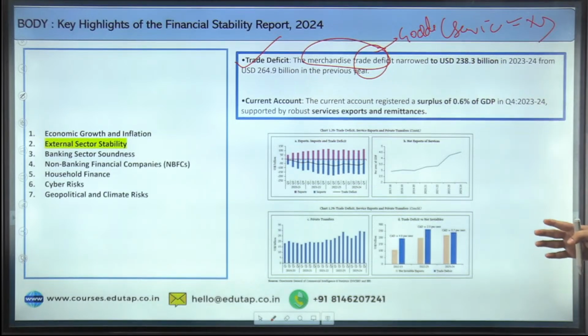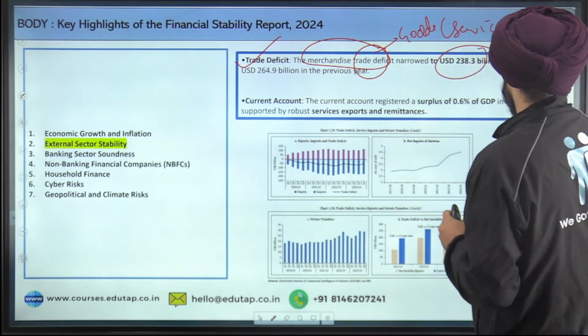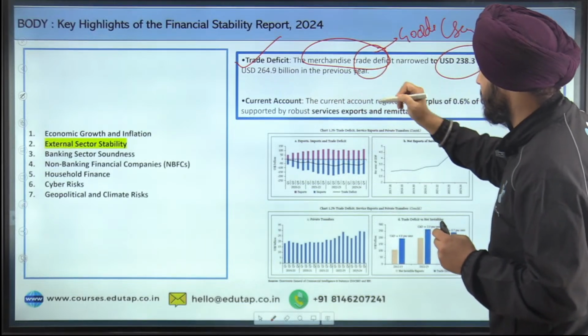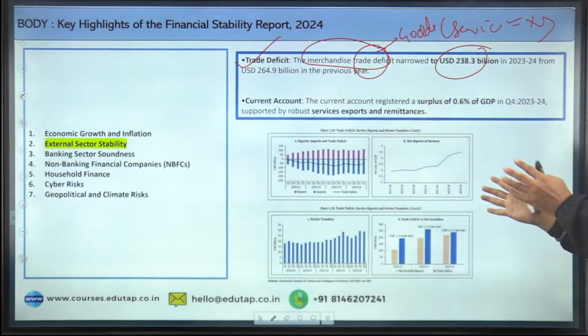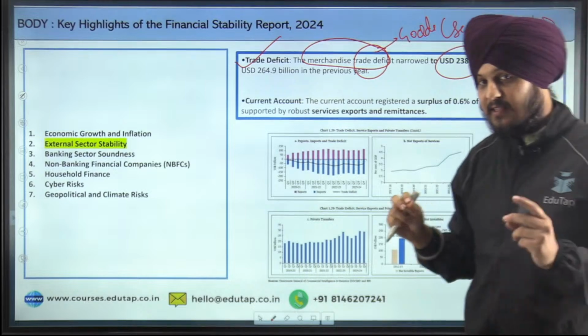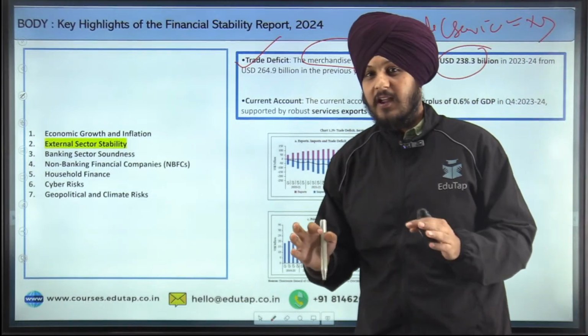So what does the report say? The report says that the merchandise trade deficit narrowed to USD 238 billion in 2023 from 264.9 billion. So what does it show? It shows a decreasing trend. Is it a healthy sign or not? The answer is yes, it is a healthy sign.